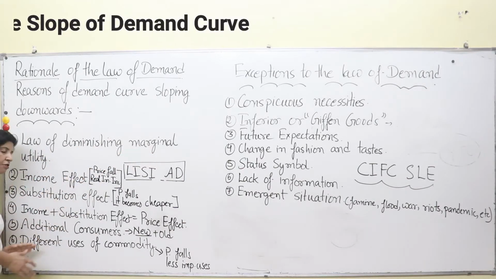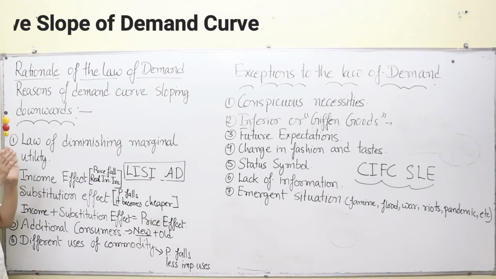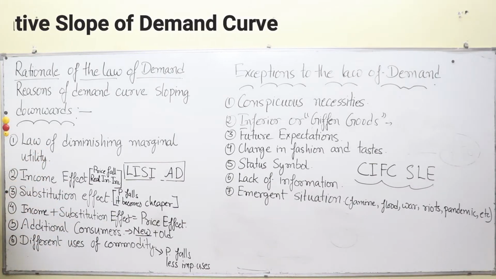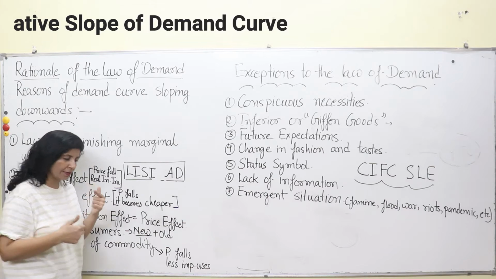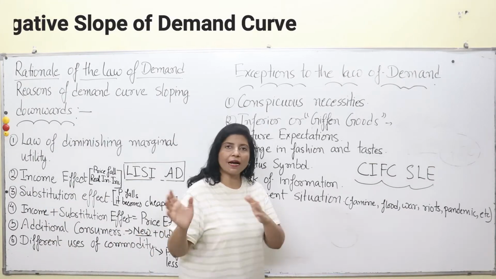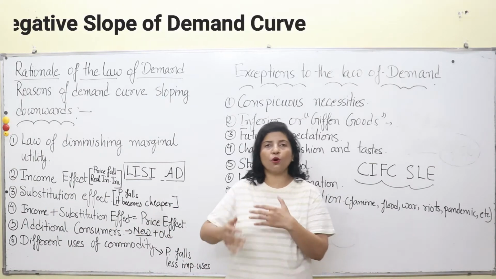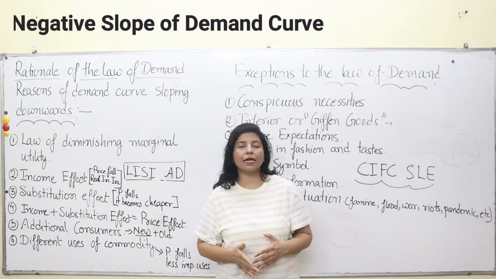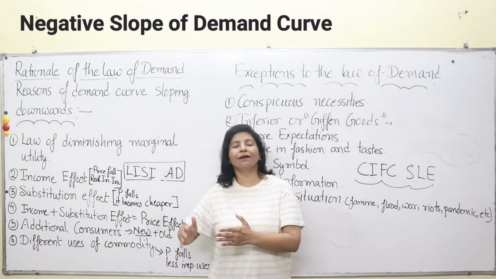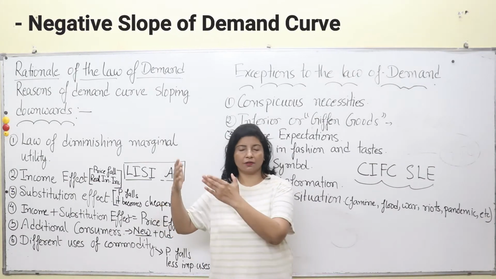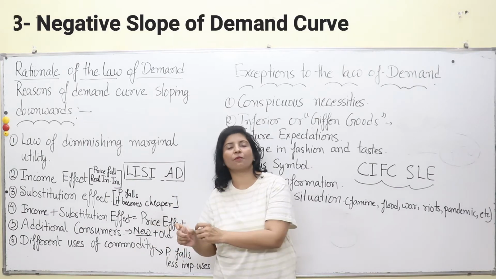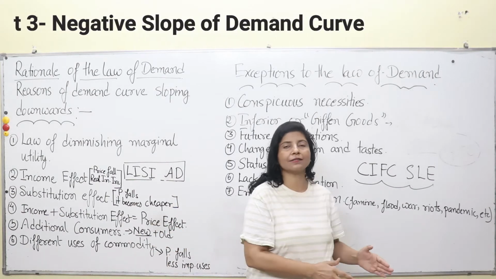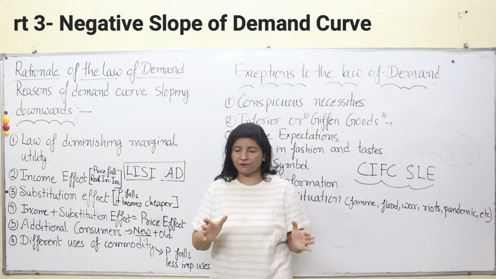You might have read this law, you might have just written it in your exams and got very good marks, but you still need to understand it once again to have a practical understanding. How does it operate? You might have all read that when we consume more and more of the same commodity at one particular point of time, then our satisfaction from the marginal unit of the commodity keeps on declining.